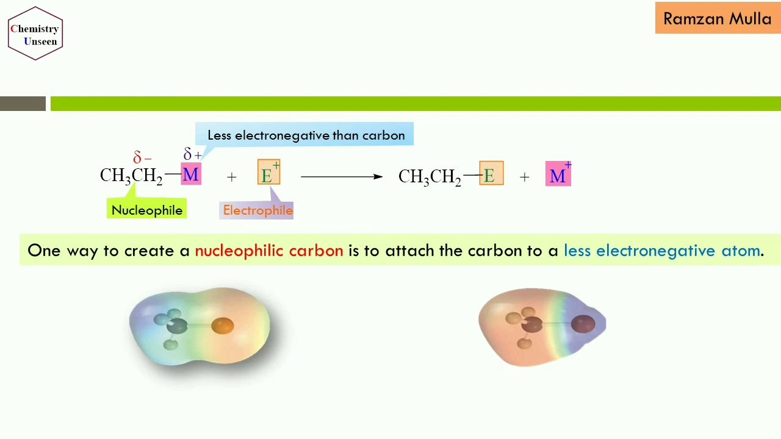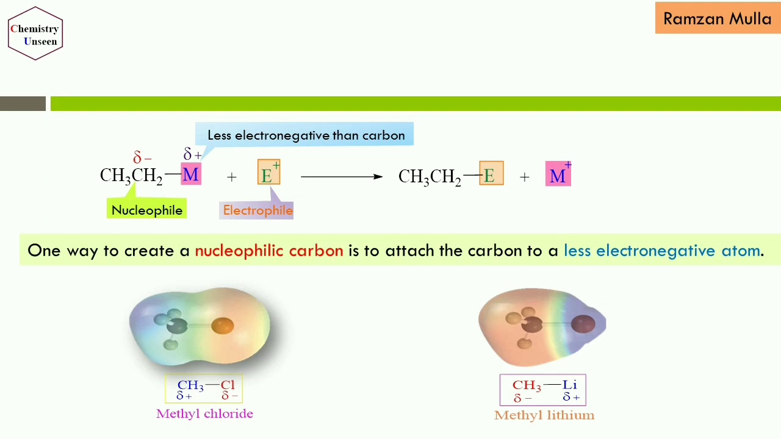So here I have given two electrostatic potential maps, and these two maps are for two different compounds. The first one is methyl chloride, where the methyl group is bonded with the halogen, that is chlorine, and in methyl lithium, the methyl group is bonded with the metal lithium.